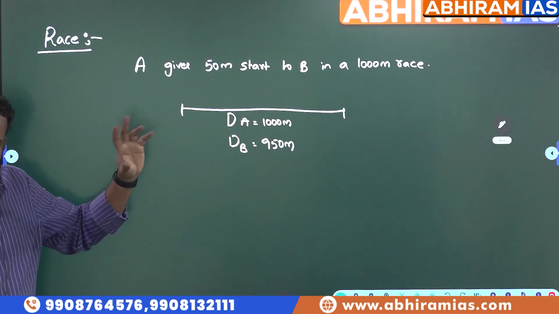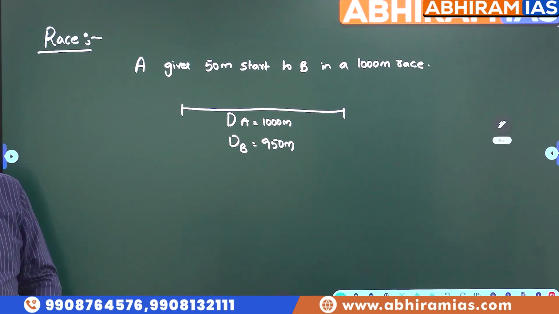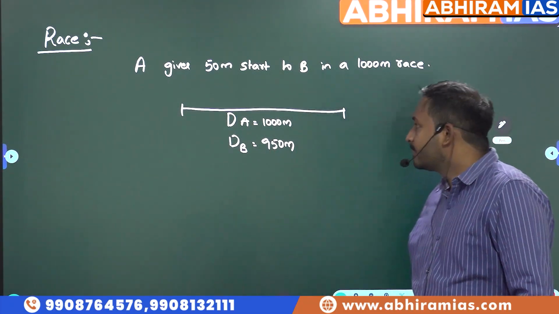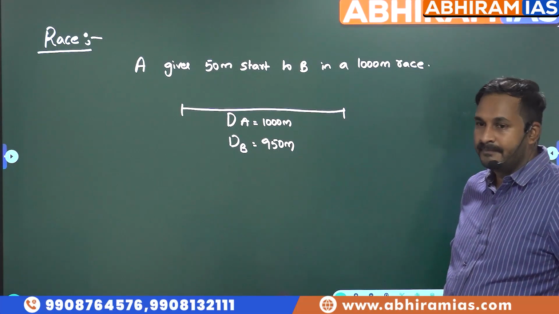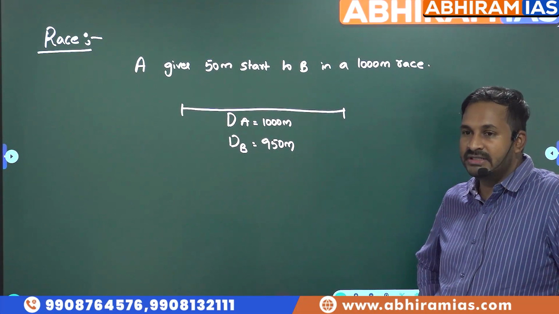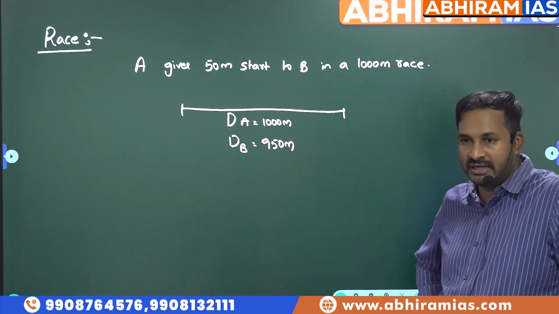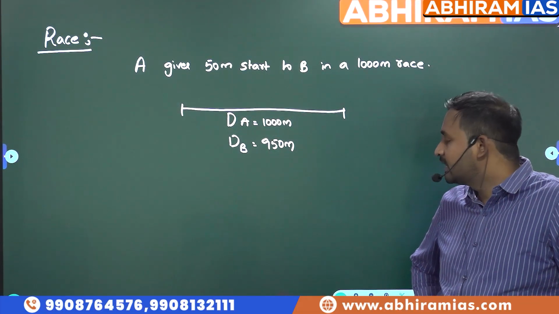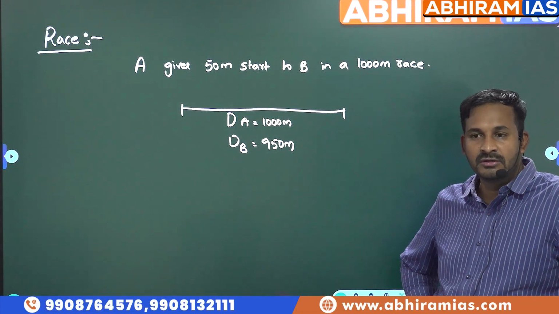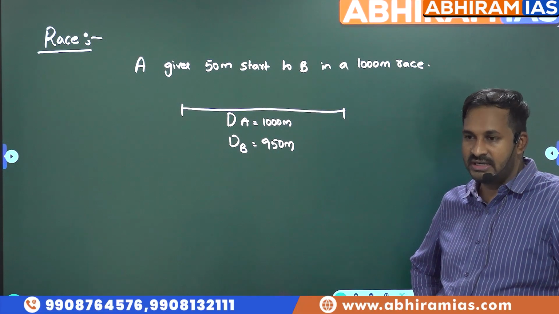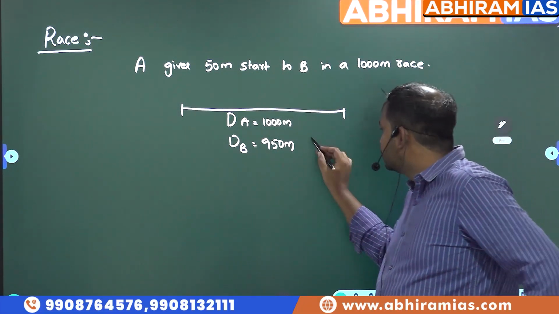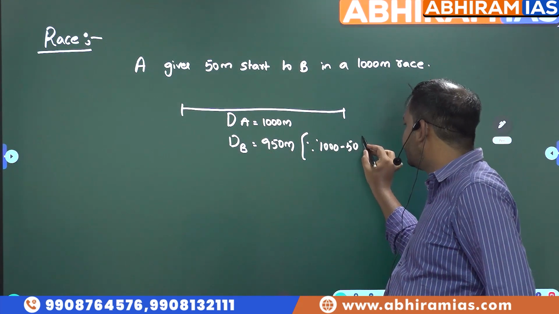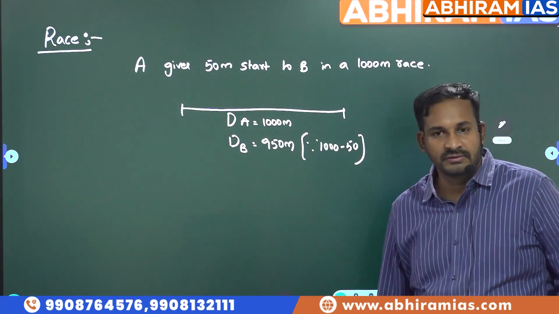Write this down. I will tell you the reason. I will tell you why we consider it like this and what different things we will see. A gives 50 meters start to B in a 1000 meter race means the distance covered by A will be equal to 1000 meters. Distance covered by B will be equal to 950 meters, since 1000 minus 50 meters start, because B got a 50 meters start.